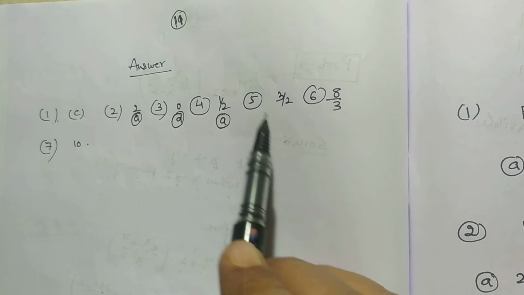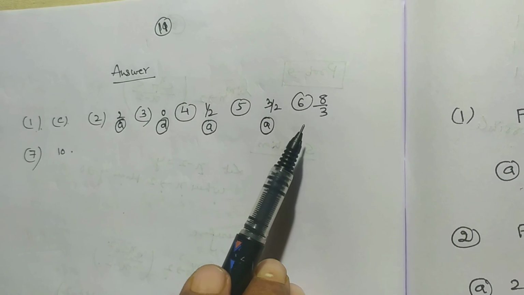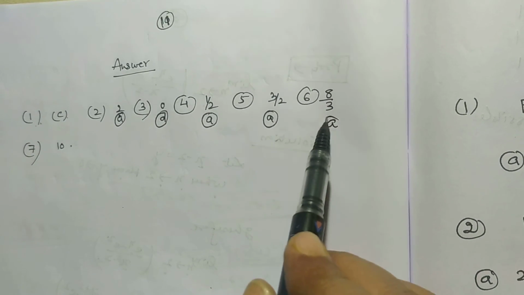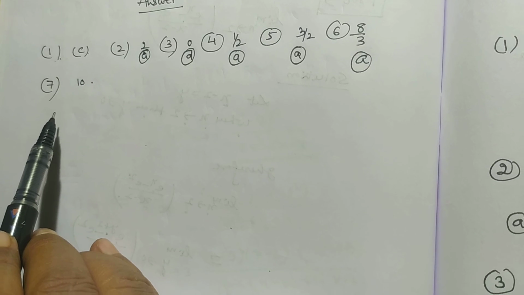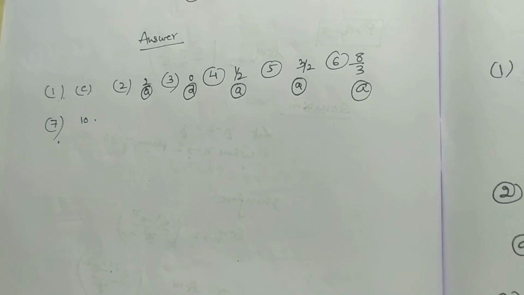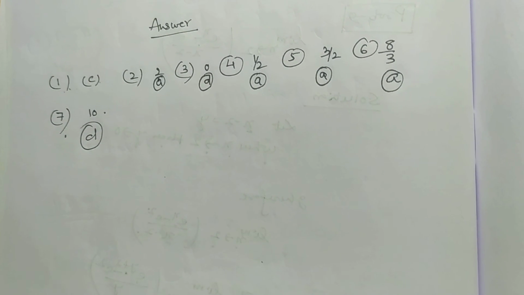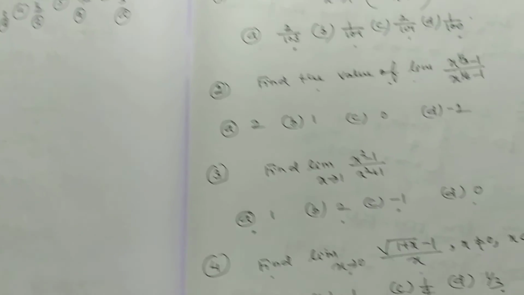Option A is the correct answer of problem number 5. And 6, 8 by 3, option A is the correct answer. And 7.